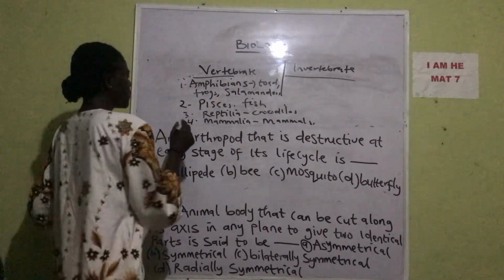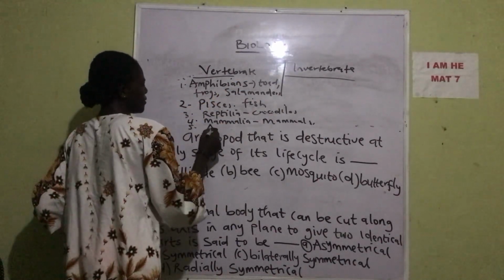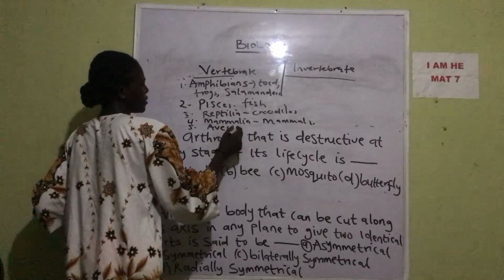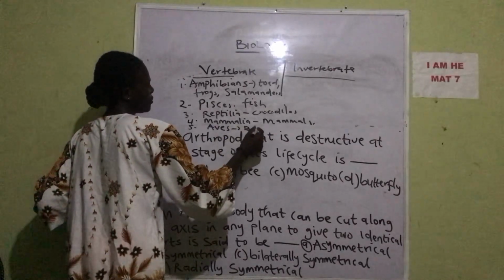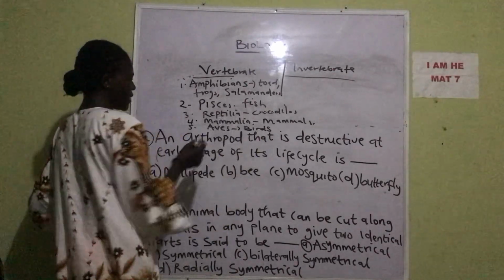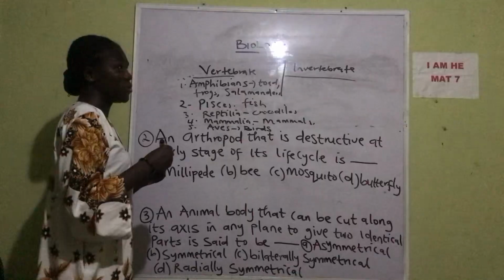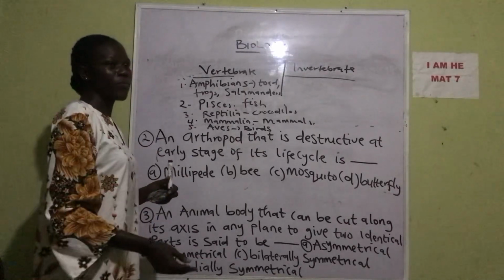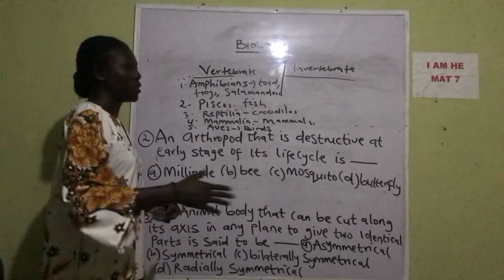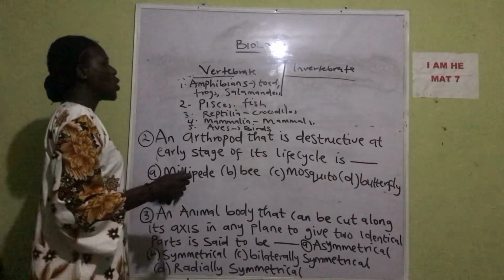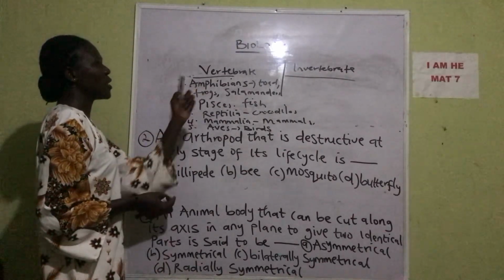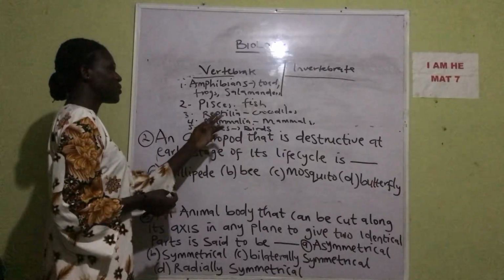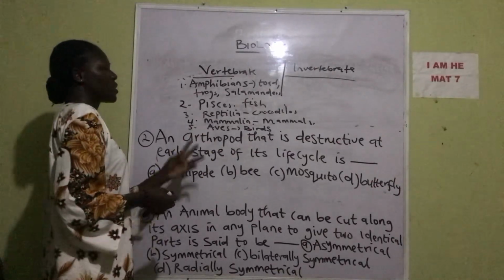And the 5th one is the aves. Please take note, aves include birds, not just the ones that fly, even duck and fowl. So the 5 classes of vertebrates include the amphibians, pisces, reptilia, mammalia, and aves.